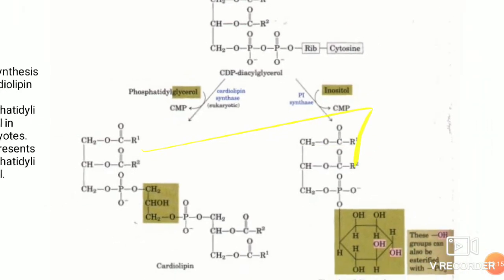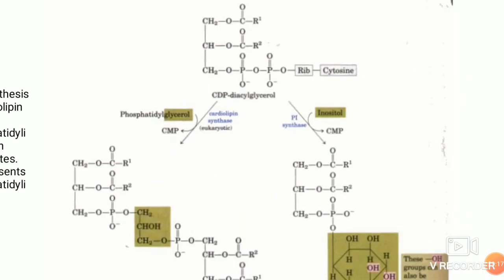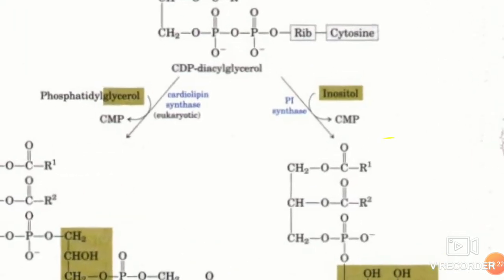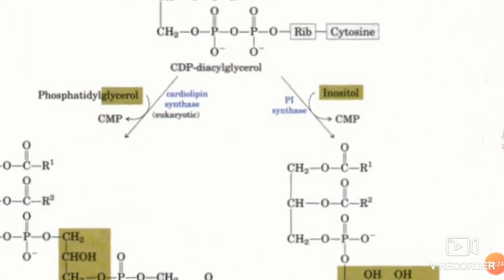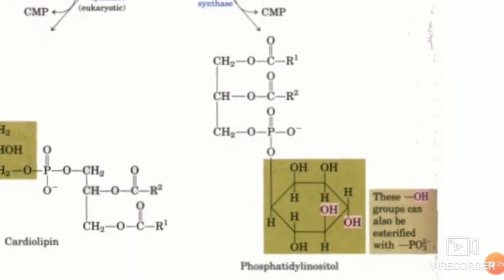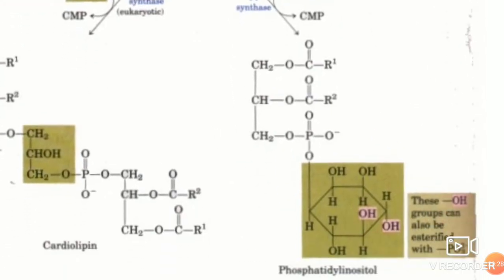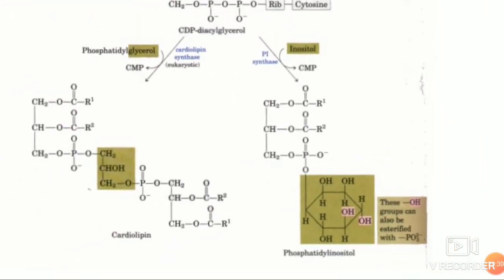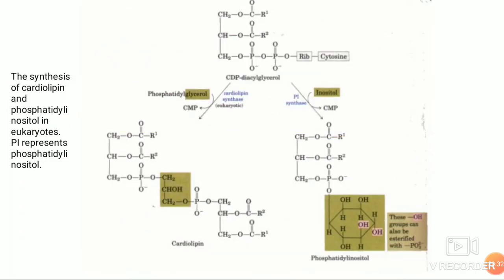You have 1,2-diacylglycerol CDP, and with the help of phosphatidylinositol synthase, the CMP is released and you have phosphatidylinositol synthesis, and on the other side, with the help of phosphatidylglycerol, you have cardiolipin synthesized.